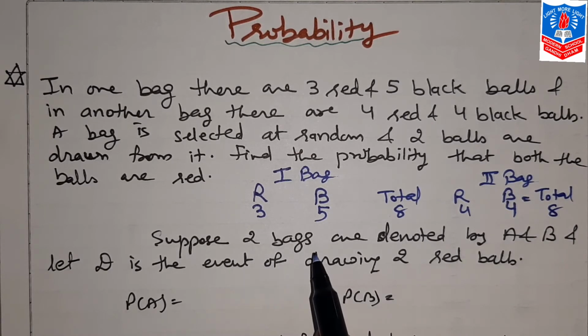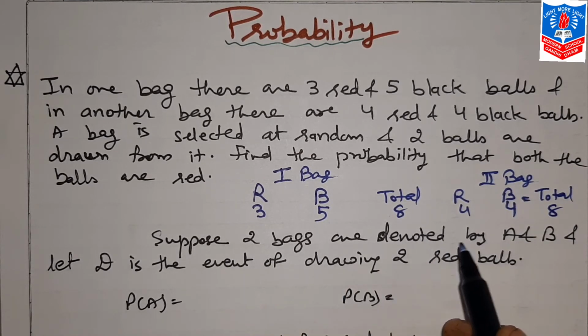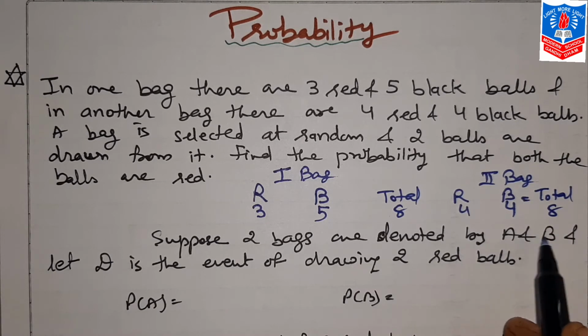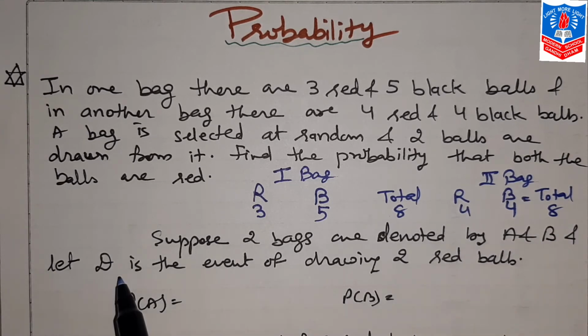Now suppose the 2 bags we give the events A and B, and we assume D is the event of drawing 2 red balls. So probability A and probability B, that is when 2 bags are selected, how much will that be? Now see, there are 2 bags, so n will be 2. From that how many do we have to select? 1.